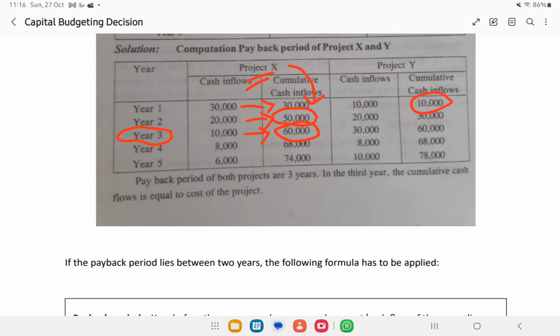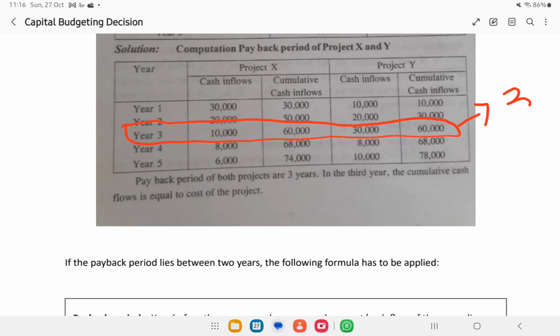Now we can look at what happens in project Y. First year they will give 10,000 rupees. Second year they will give 20,000 rupees. That means by the second year they would have paid 30,000 rupees. By the third year they will give another 30,000 rupees. That means again by the third year we will get 60,000 rupees. This means that both project X and project Y will pay back our investment by the third year.